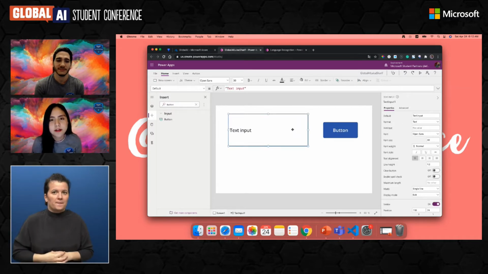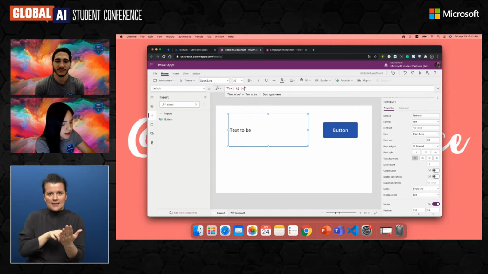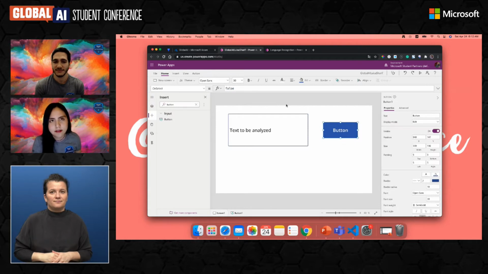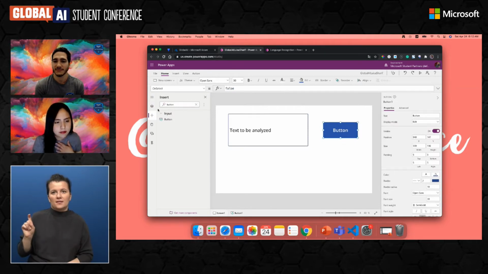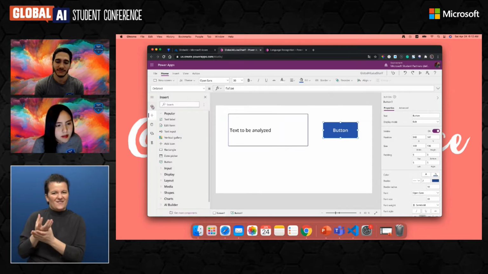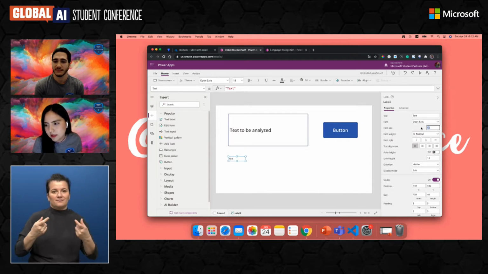That's great. So we have our text input where we're going to put the text to be analyzed, and then we have our button that's going to trigger all of our information. Now we can add a text label just to print our result. So let's change that too.